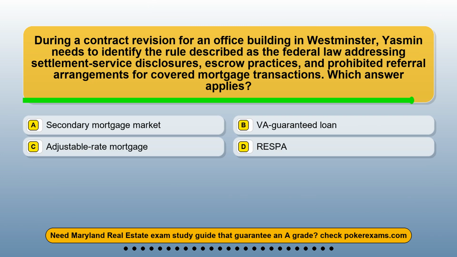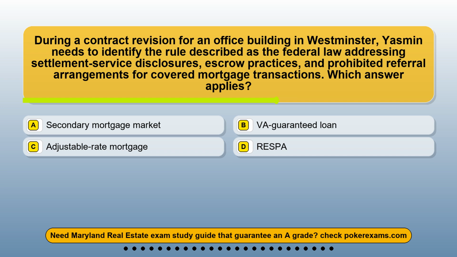Question 7. During a contract revision for an office building in Westminster, Yasmin needs to identify the rule described as the federal law addressing settlement-service disclosures, escrow practices, and prohibited referral arrangements for covered mortgage transactions. Which answer applies? Option A, secondary mortgage market. Option B, VA-guaranteed loan. Option C, adjustable rate mortgage. Option D, RESPA.